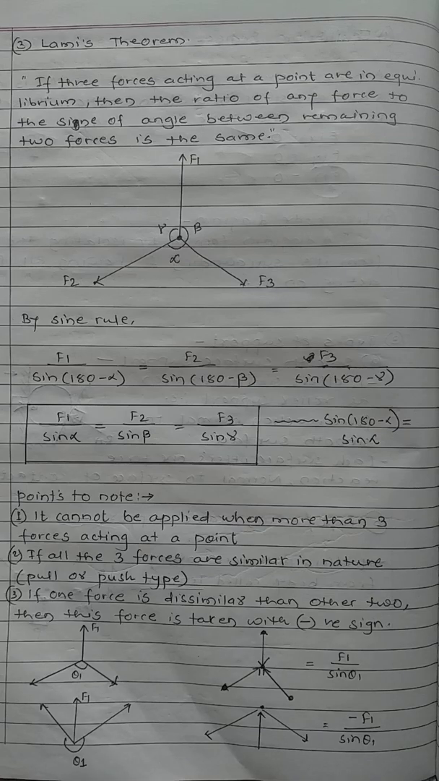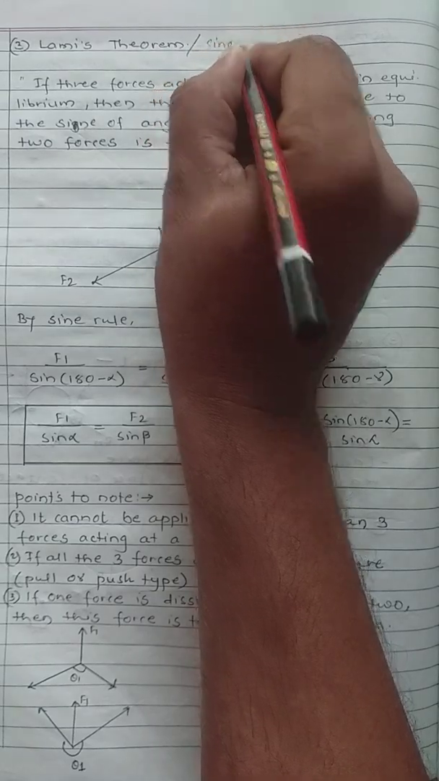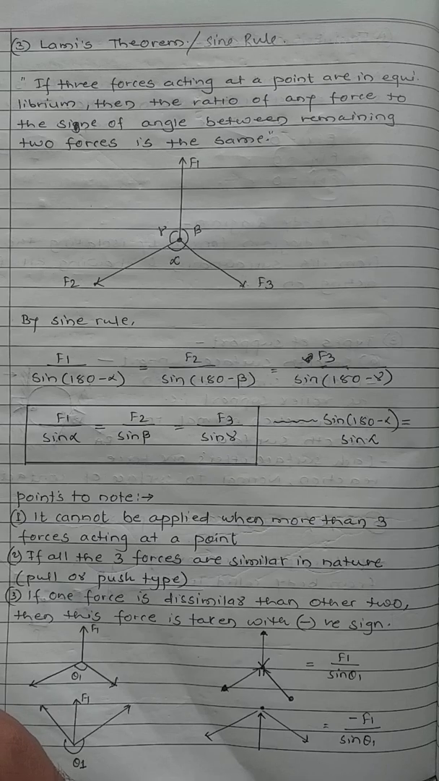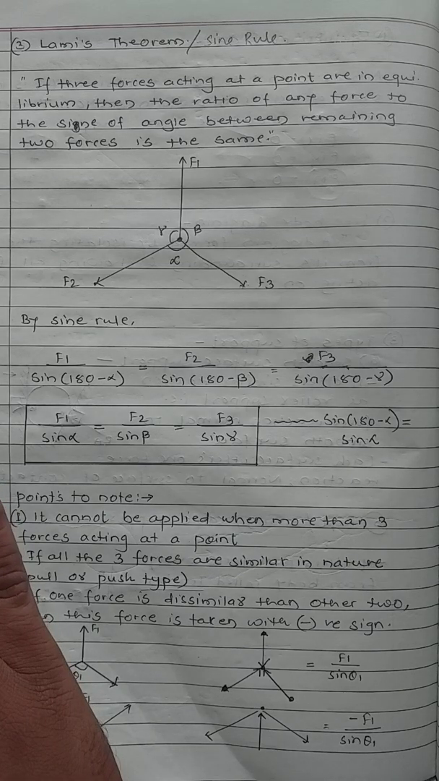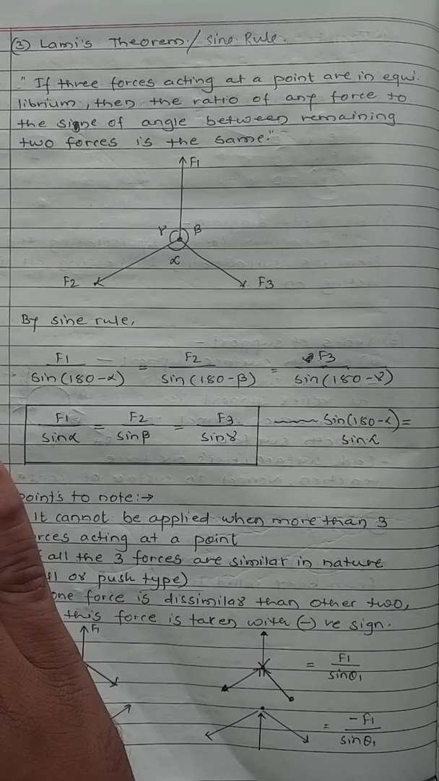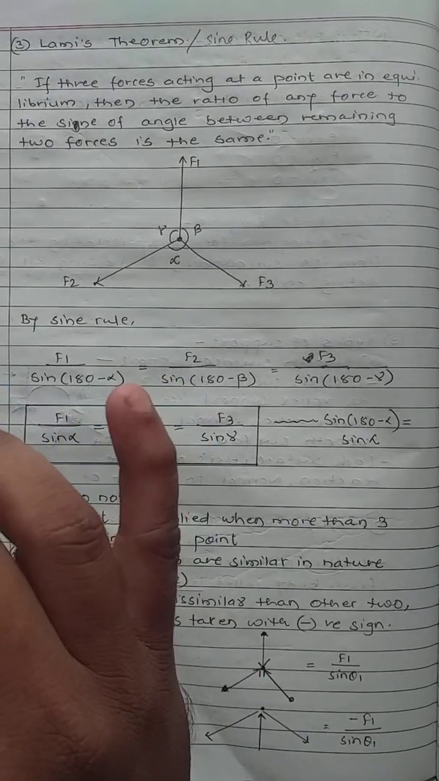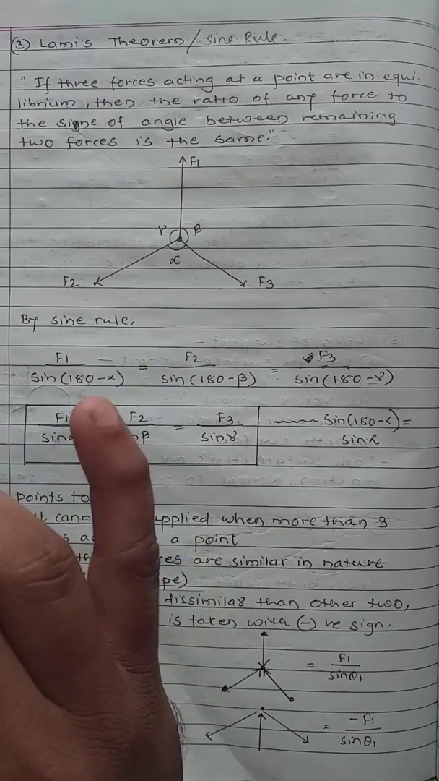Based on the equilibrium conditions of bodies, there is one important theorem called Lami's theorem. Lami's theorem is also called the sine rule. Lami's theorem is the common name, or it is also called the sine rule. Important: while applying Lami's theorem or the sine rule, please note that there will be three forces, and those forces will be concurrent in nature.